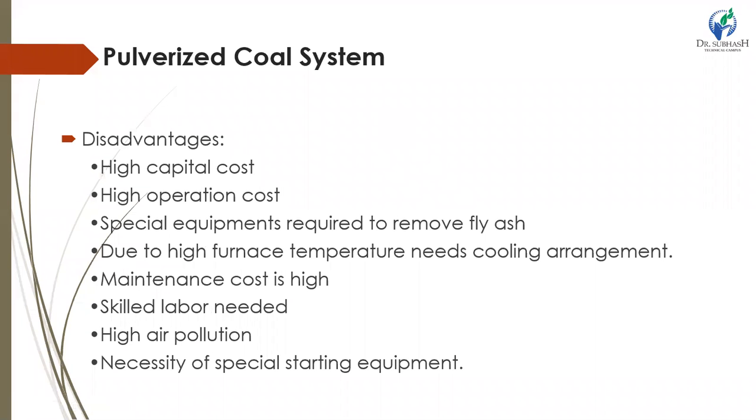Okay. Let's see some disadvantages of the pulverized coal system. The first disadvantage is initial cost. Initial cost is more as additional equipment is required for pulverizing the coal. Additional power is required to grind the coal. It produces fly ash, which requires an efficient dust removal system like an electrostatic precipitator. As the furnace temperature is high, special types of refractory bricks are required. It is necessary to provide water-cooled walls for safety of the furnace.